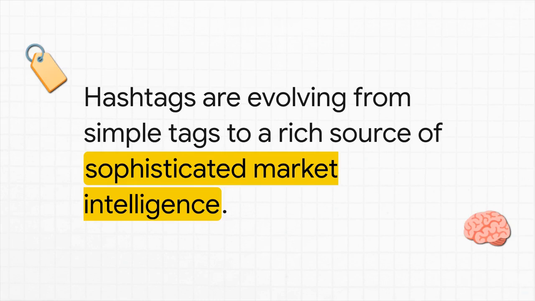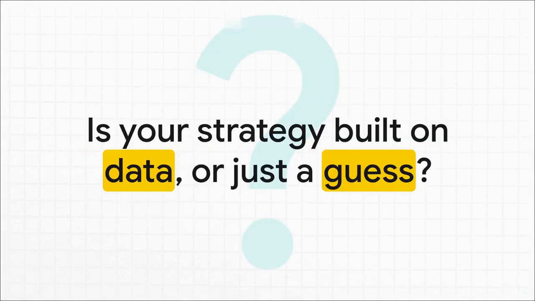So what this all boils down to is that hashtags have completely evolved. They're not just these simple little labels you tack onto a post anymore. When you have the right tools, they become this incredibly rich source of sophisticated market intelligence, the kind of intelligence that can shape your entire business strategy. Which leaves us with one last really important question to think about. After seeing everything that's possible, take a hard look at your own strategy. Is it really built on a foundation of data? Or is it still just a guess?